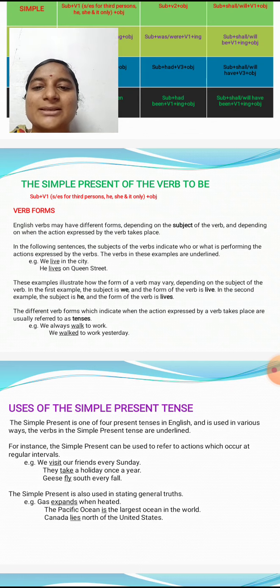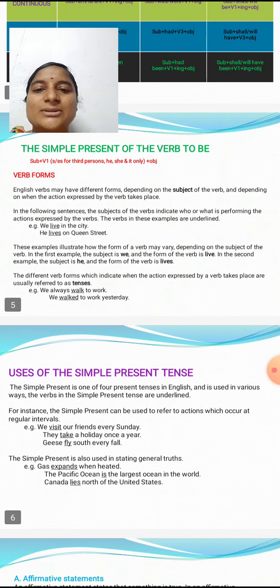Here are some examples: They live in the city. He lives on Queen Street. He, she and it are third person. I is the first person, and you is the second person. So s is added with he, she, it. These examples illustrate how the form of the verb may vary.